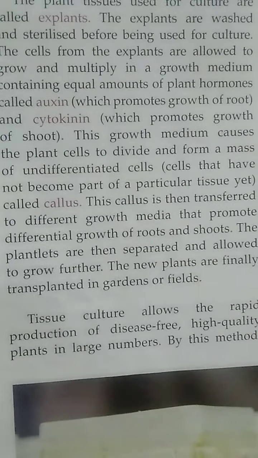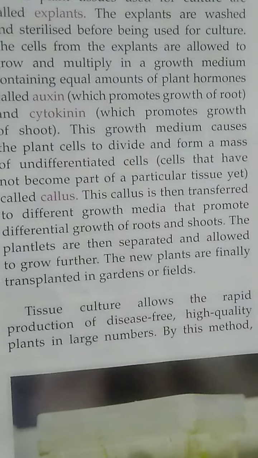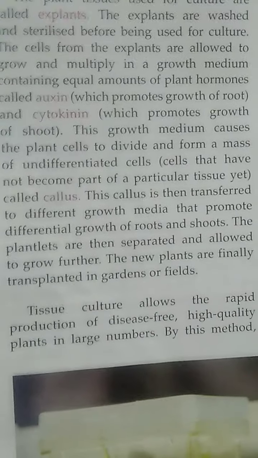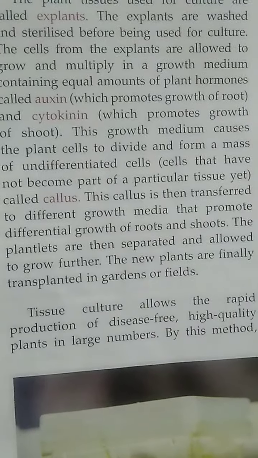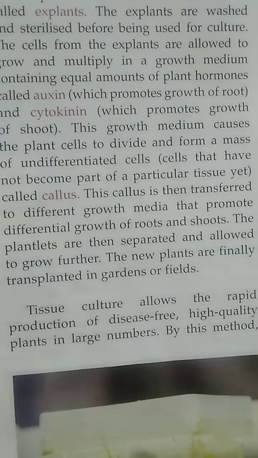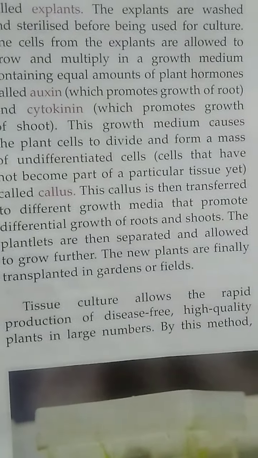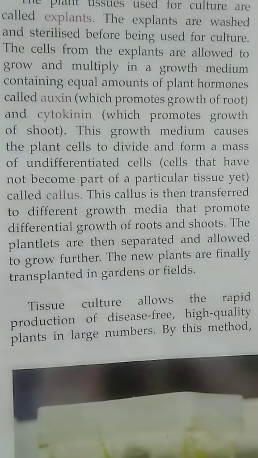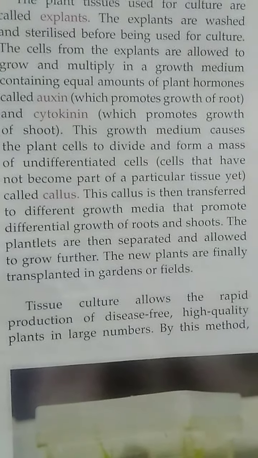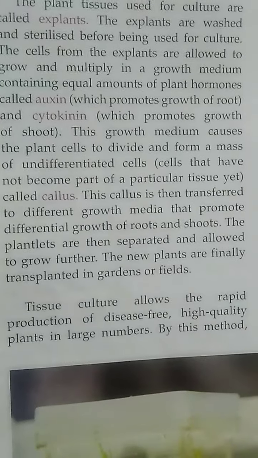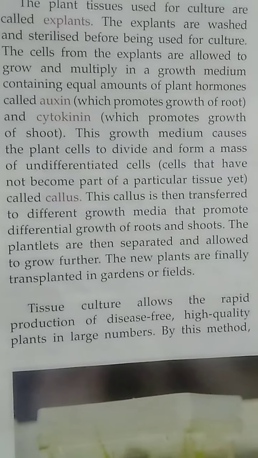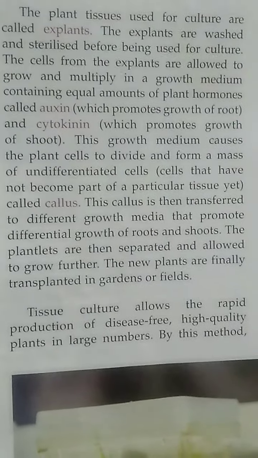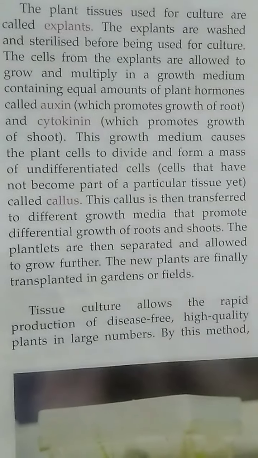Then this callus is transferred to another growth media, and this growth media promotes the growth of roots and shoots in a differential way. It means now we are able to recognize which are the cells of roots and which are the cells of shoots. Then the plantlets are separated and allowed to grow further, and these new plants are now available to us, and they are finally transplanted in gardens or fields.